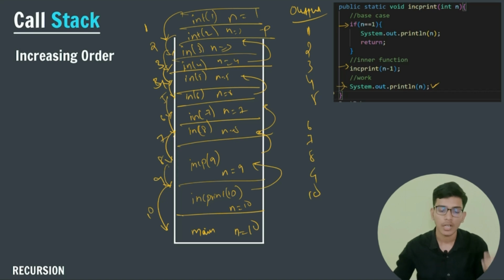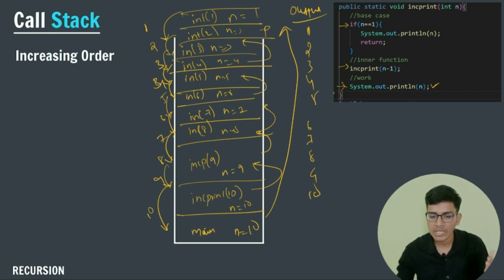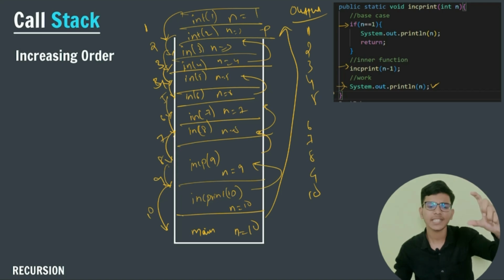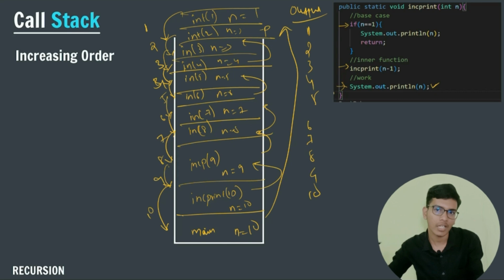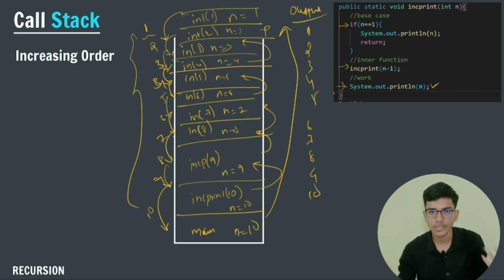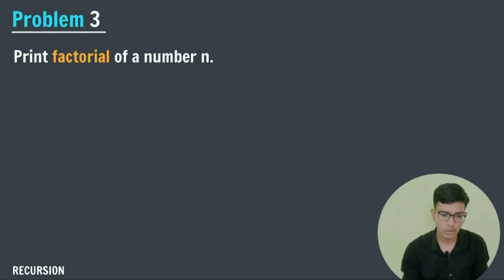So this is how, from top to down, I have been calling my function until I reach my base condition. If I get my base condition, what I am doing is printing the value of n. So from the base case, I am returning back, right? As I return back from the base case, I am printing the value of n at each function call. This is how I am printing, and this is the work I am doing in this program. I hope you have understood how the stack works. Right, let us do our next question.